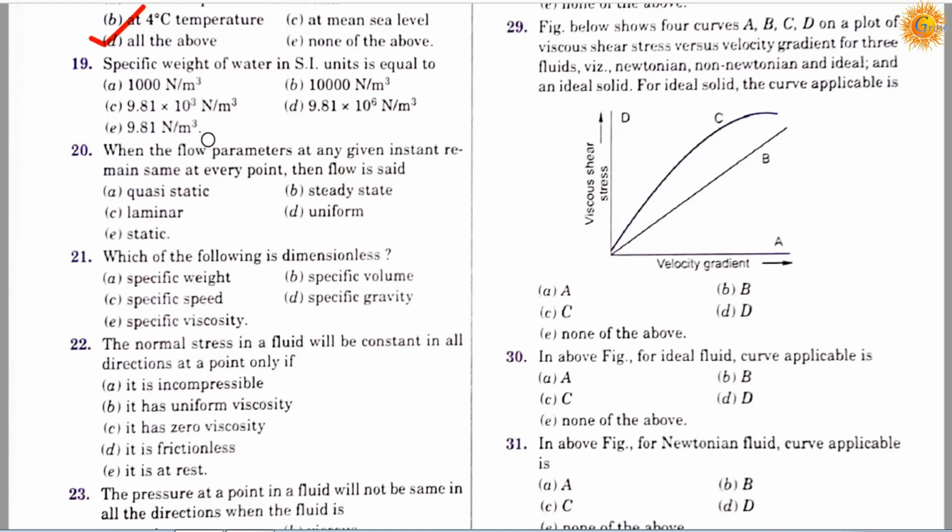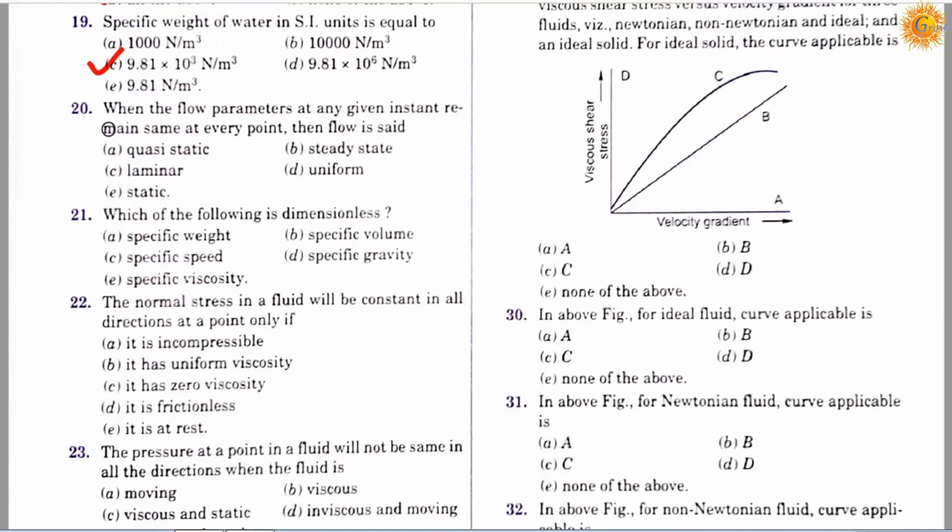So correct answer is C, it's 9.81 into 10 the power 3 Newton per meter cube.